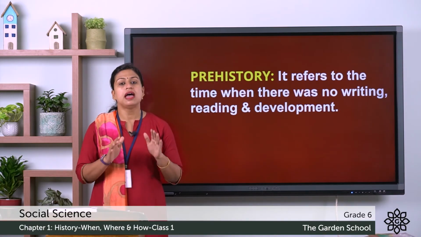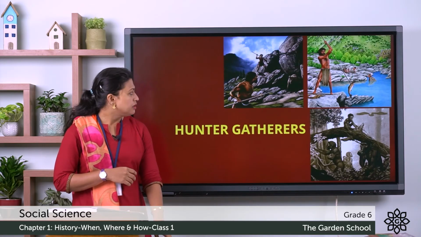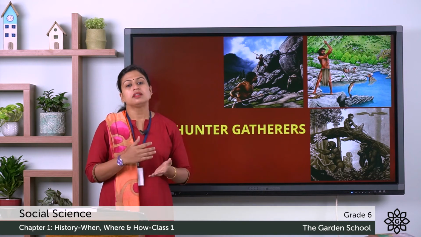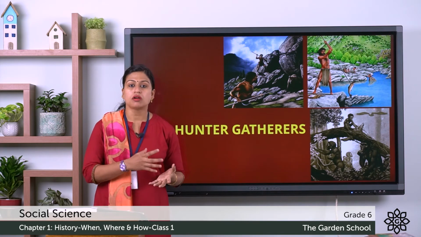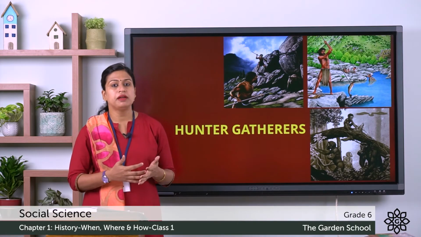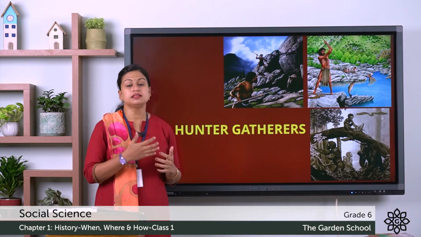So this period does not have any written records. And here the early humans, they were hunter-gatherers. That means they used to hunt wild animals, caught fish, bird, and they used to gather fruits, wild berries, seeds, leaves. So that's why they were known as hunter-gatherer.